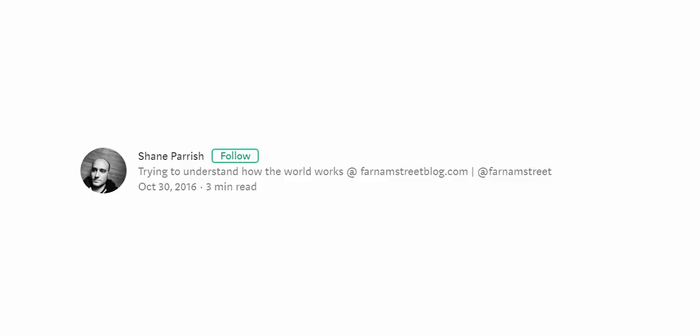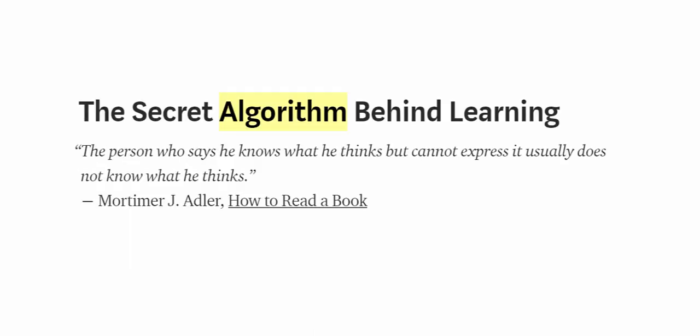The Secret Algorithm Behind Learning by Shane Parrish. The person who says he knows what he thinks but cannot express it usually does not know what he thinks. Mortimer J. Adler, How to Read a Book.